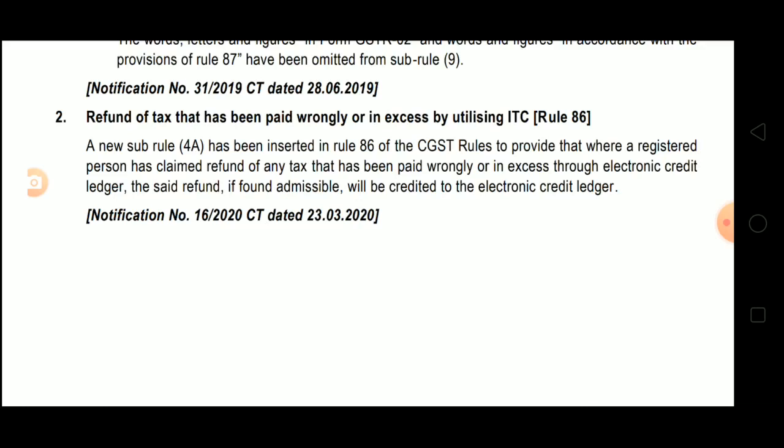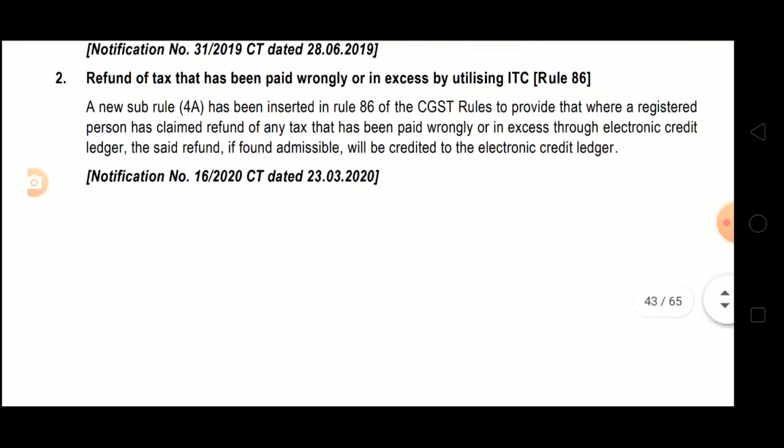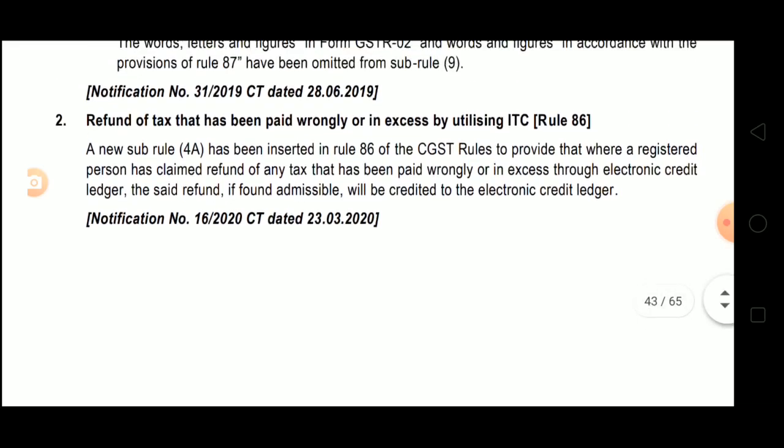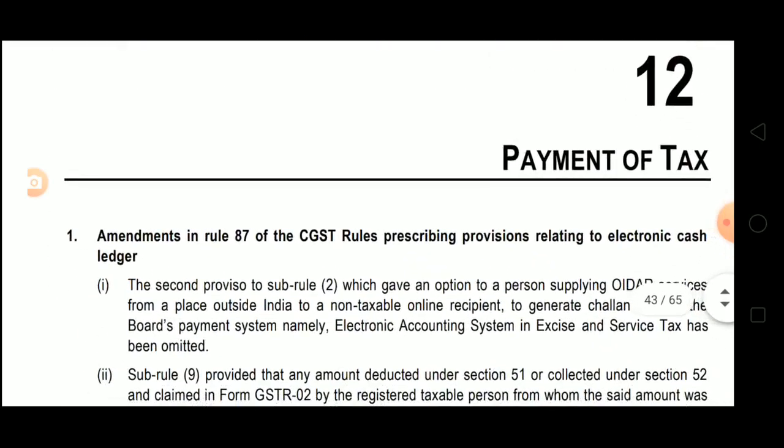Okay. Now read, a subrule 4A has been inserted in rule 86 of the CGST rules to provide that where a registered person has claimed refund of any tax that has been paid wrongly or in excess through electronic credit ledger, the said refund, if found admissible, will be credited to the electronic credit ledger. So this completes our amendment in chapter 12, that is payment of tax.